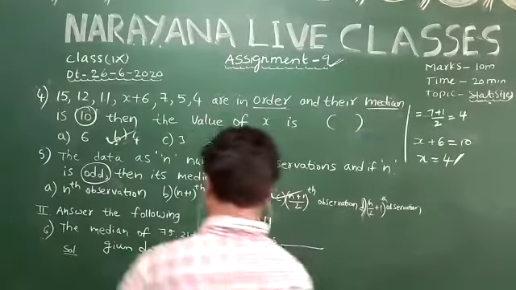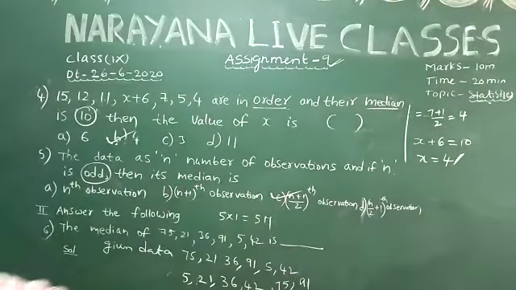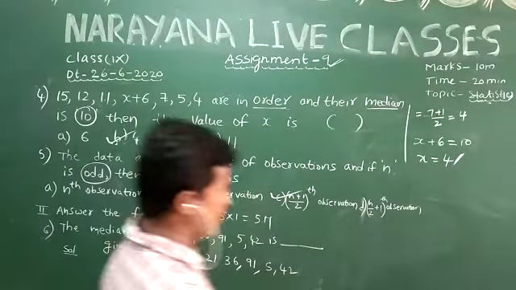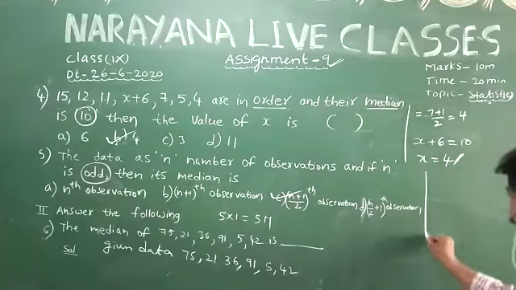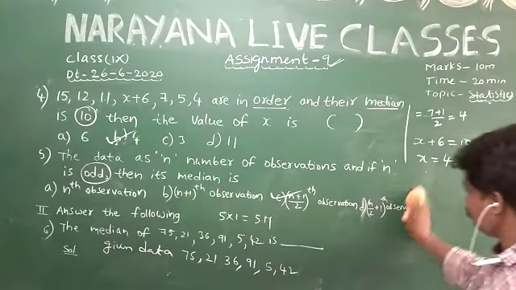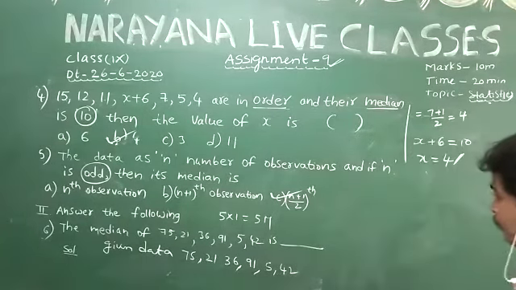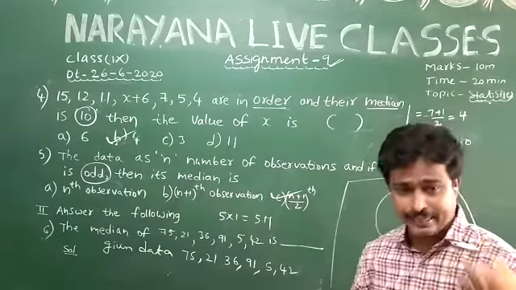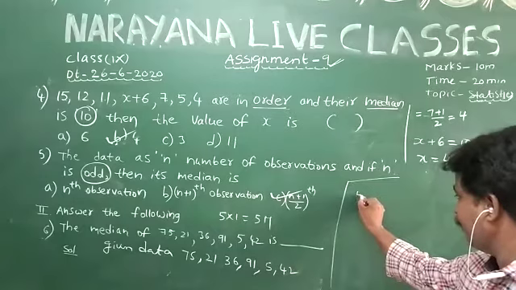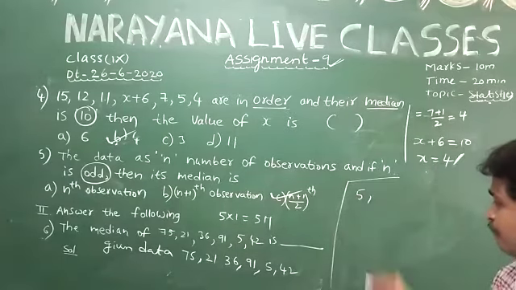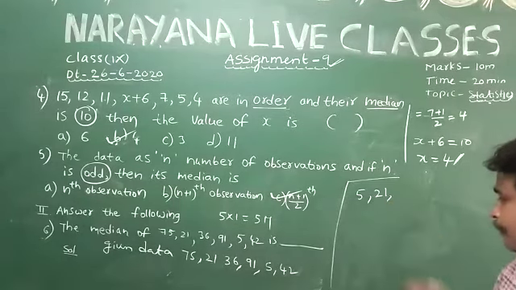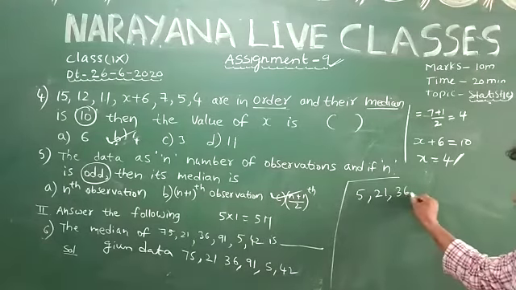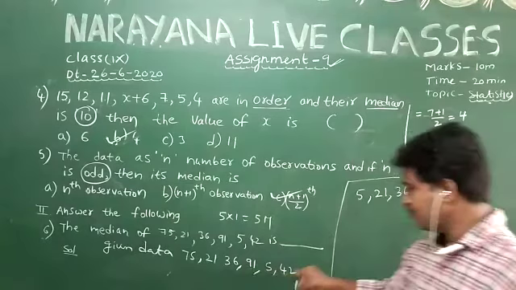Okay, just observe the given data. Just wait 1 minute. I write here. Just observe. Here I arrange the data in increasing order. First one is 5. 5 after 21. 21 after 36. 36 after 42.